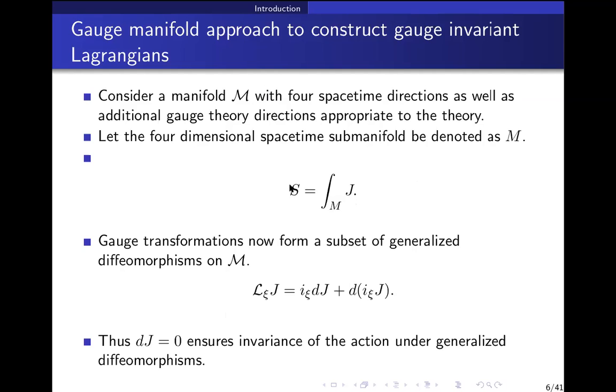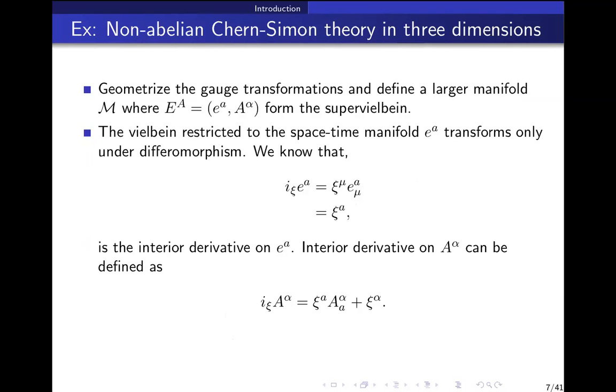But I'll just give the explicit example, then I think it will be clear and we can go for questions. So take, for example, 3-dimensional spacetime. What we'll do is look at non-abelian Chern-Simons theory in 3 dimensions and show its gauge invariance. So this has what we call a super Weyl-Bein. It has this small EA and A alpha, where alpha is the gauge index and A is the spacetime index.